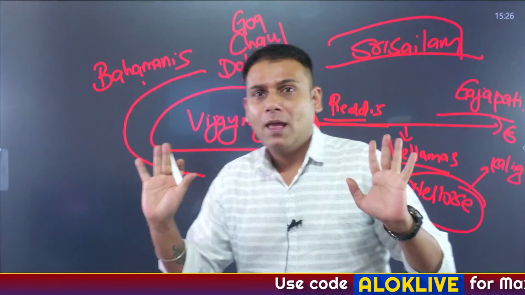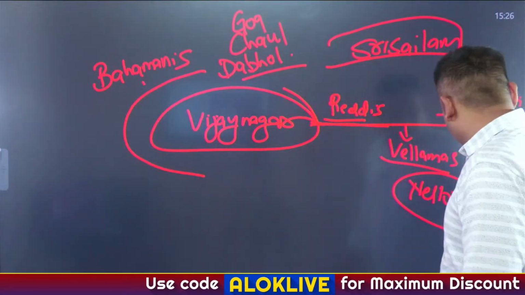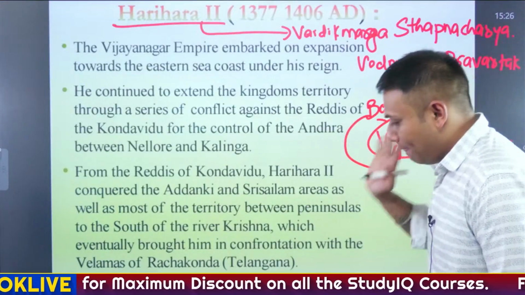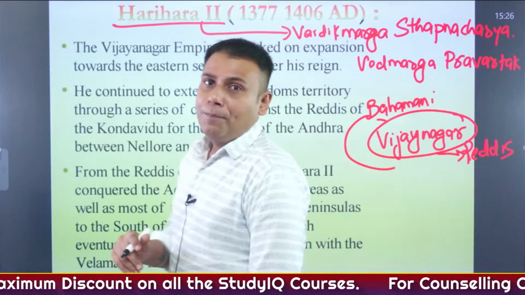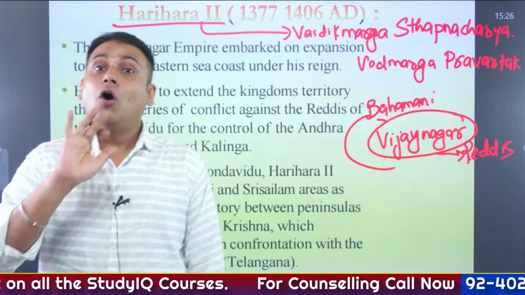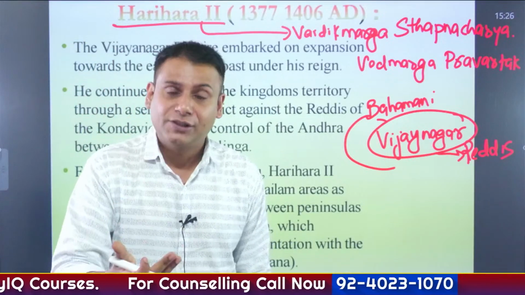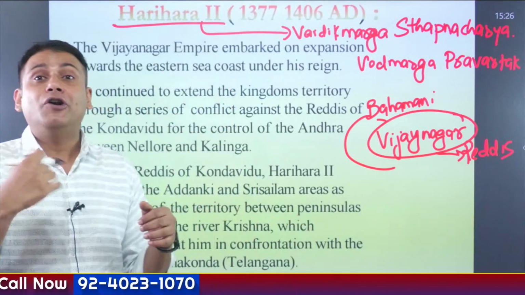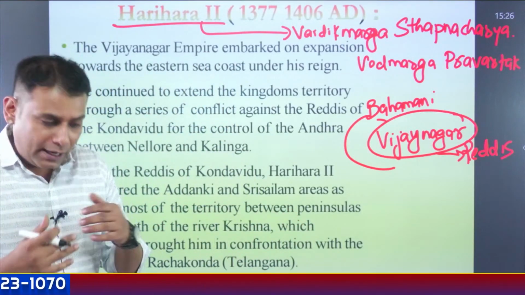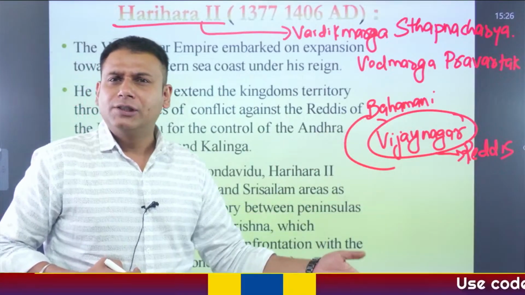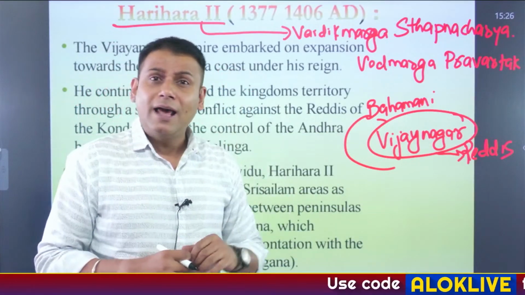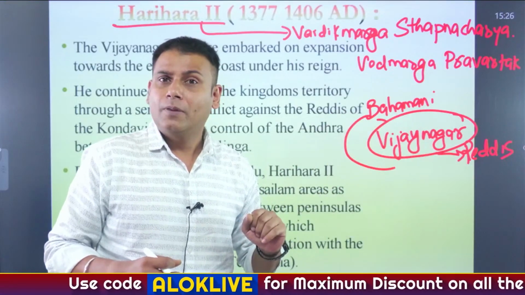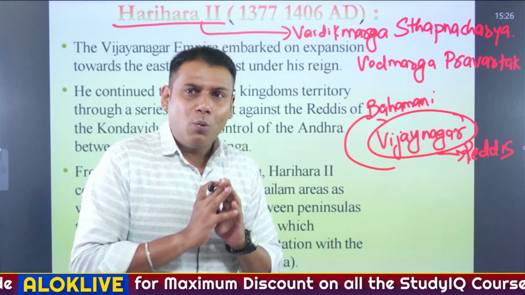Got it? Now let's understand about the titles that were being assumed by Harihar II. Like Harihar II, he was also known for his different Vedic practices. Many Vedic practices got revamped during his time. I'll give you a very simple example about the Guptas. If you remember ancient India, we had studied in quite depth and detail about the Gupta rulers. Correct?